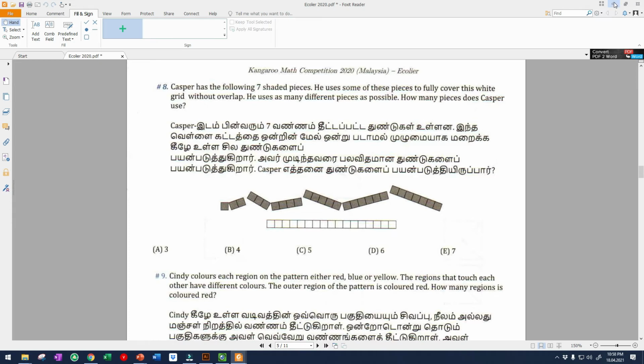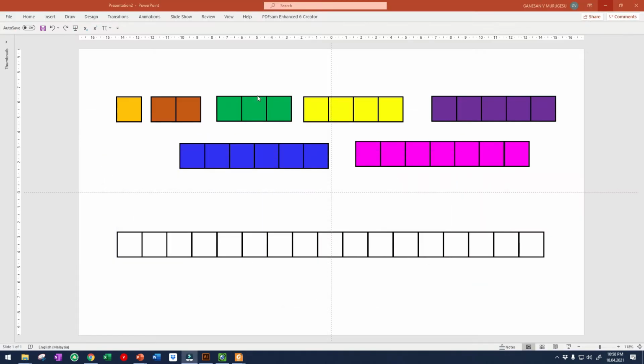Now we look at this picture. Let's say this is the question. Now we have 1, 2, 3, 4, 5, 6, 7, 8, 9, 10, 11, 12, 13, 14, 15, 16, 17 white squares. To use as many pieces as possible inside this one, we must start with the lowest one. We put first number 1, the single square, first.